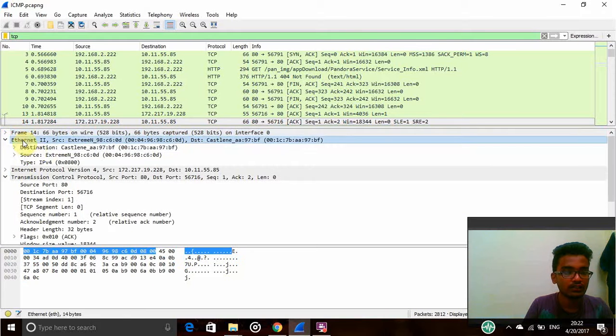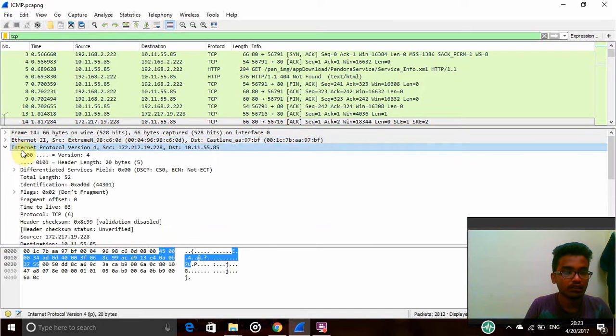Coming to Ethernet, this is the destination and this is the source, and the type we have used is IPv4. The source port is 80 and the destination port is this one. The sequence number is 1 and the acknowledgement number is 2.